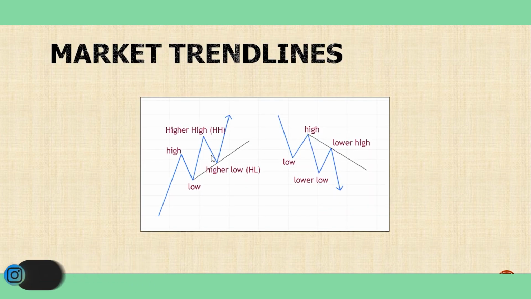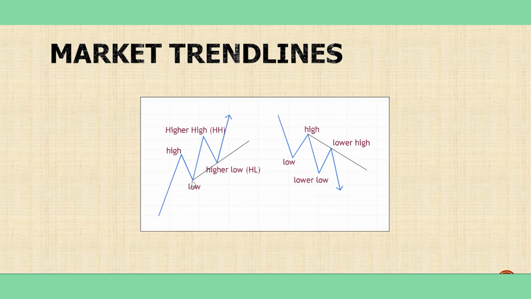What are trend lines? What is a trend? A trend is a sequence of highs and lows. For example, the price goes up, goes down, I mark it as a high, and again goes up, I mark it as a low. Again, from this point goes down, I mark it as a higher high. This is high, this is higher high, and from this price it goes up again. I mark it as a higher low or HL. So a high, low, higher high, higher low, and so on.